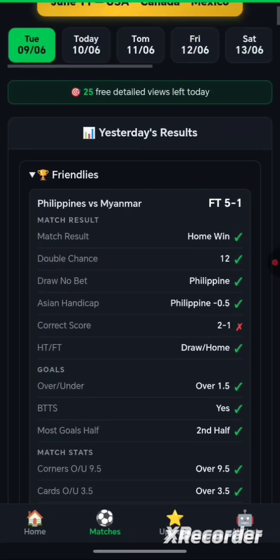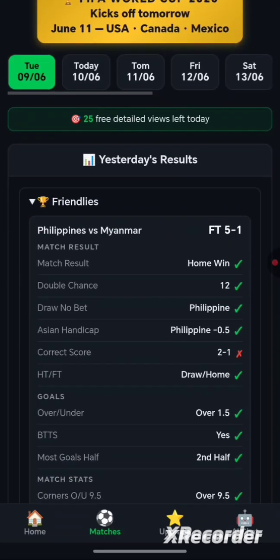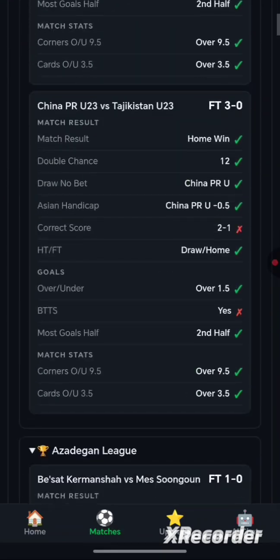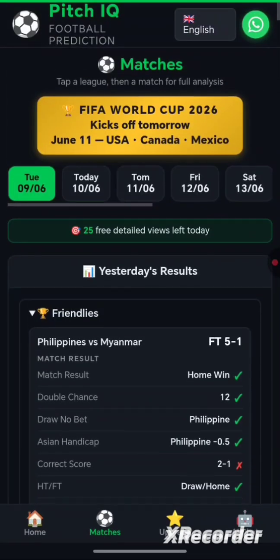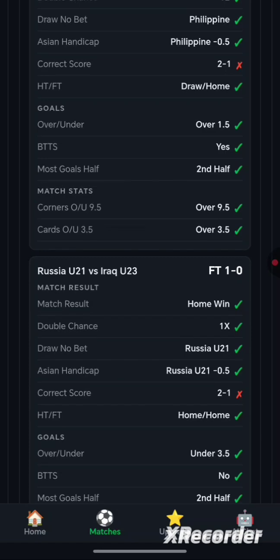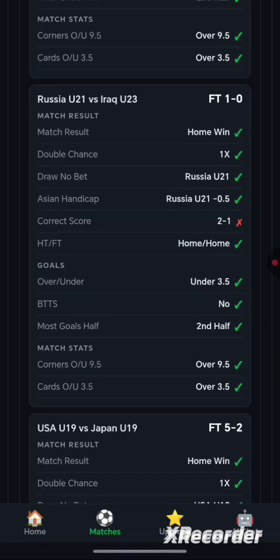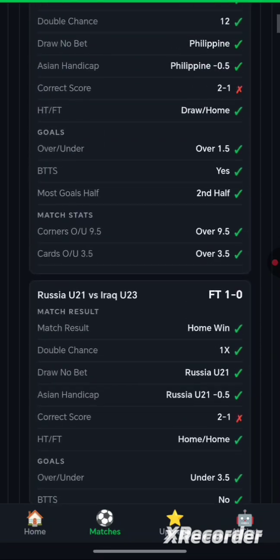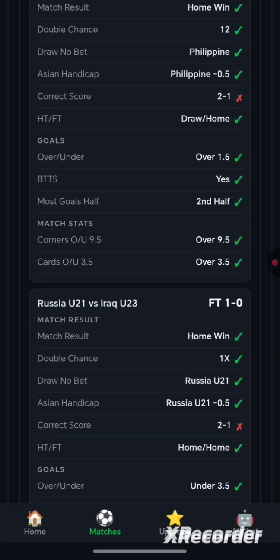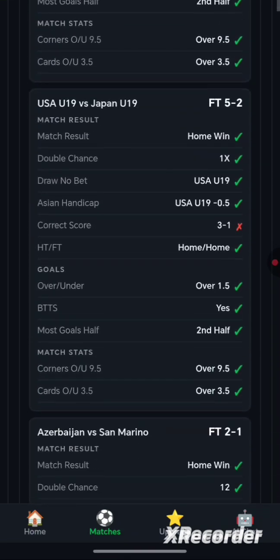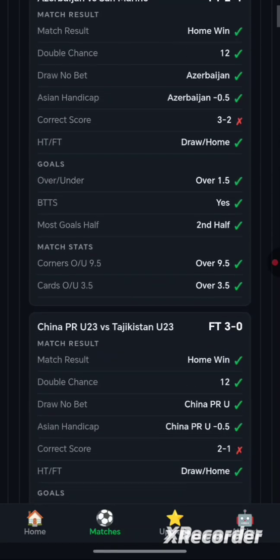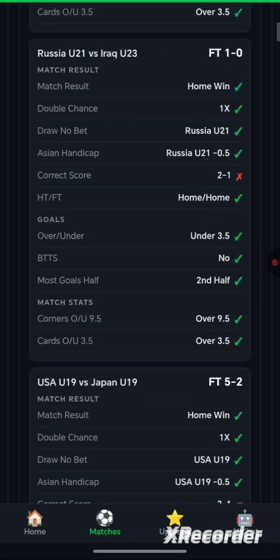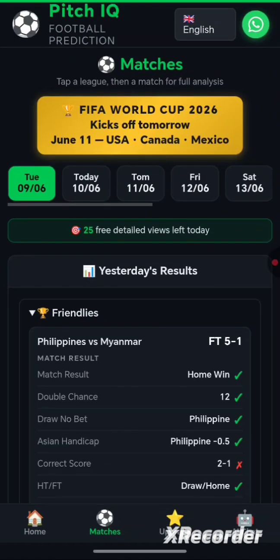So these are results that happened yesterday, yesterday being the 9th, today is the 10th. You understand? So these are the results. Another advice I give to all my users is, when you come here, don't just look at it. Look at what the results are that are always perfect. You agree with me that correct scores are always an issue. Almost everywhere it is missing the target. You understand? So those are the areas you have to avoid. You have to avoid correct scores.